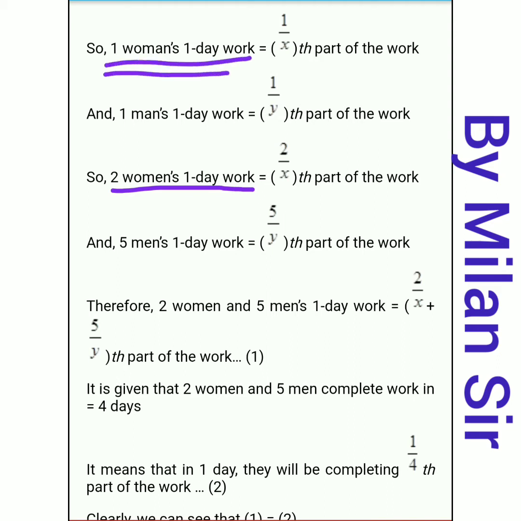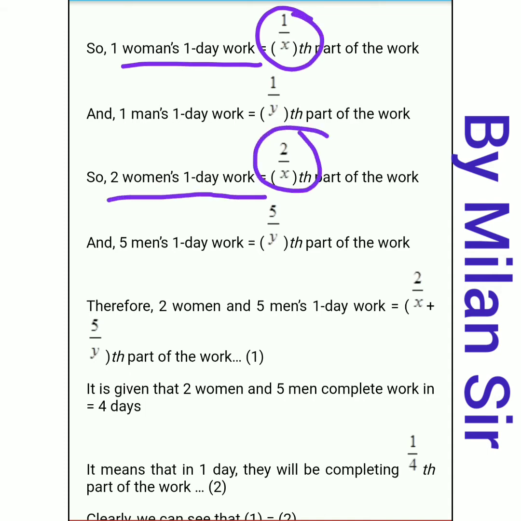This is one woman's one day work, it is 1 by x. So if 2 women are there, multiply by 2, so 2 by x. One woman's one day work is 1 by x, so 2 women's one day work is equal to 2 by x.